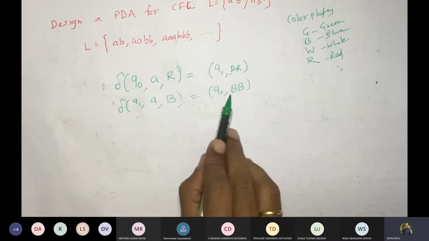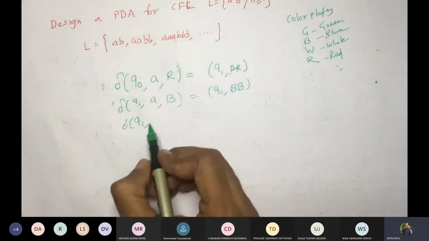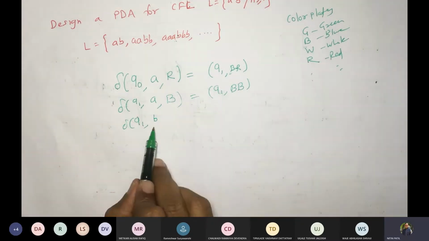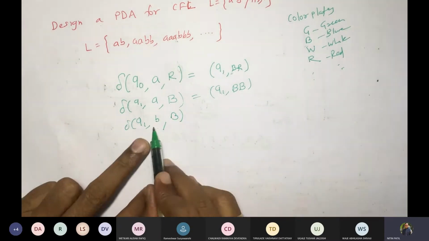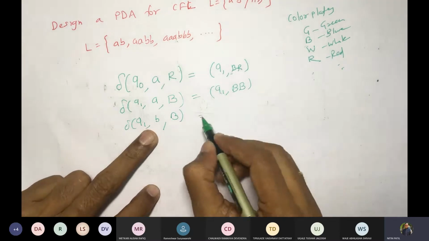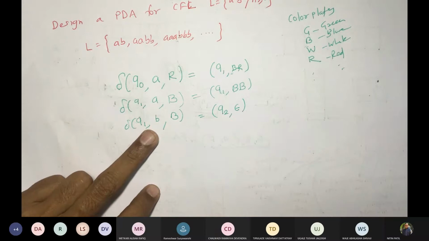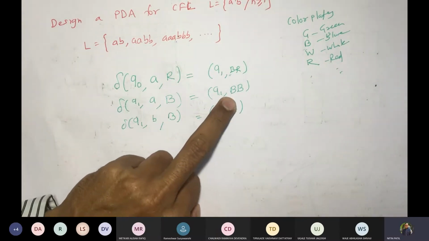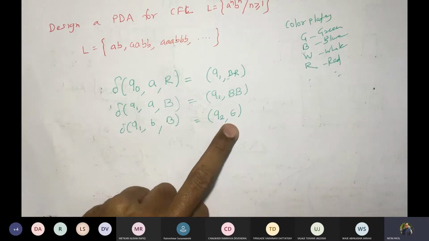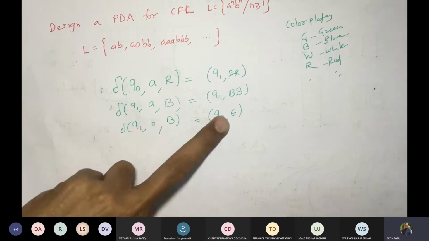Now, after blue plates are pushed for all A's, the next thing would be what? We will remain in the same state, but we got B. We got B, and on the top of the stack we saw a blue plate. So whenever we get B and blue matching, we'll pop the element by writing this Q2 epsilon. Whenever I write, earlier I saw one symbol, now I have 2 symbols, that means push. And whenever I see one symbol and no symbol is added, then I call that a pop. So for the first B, I got this pop.